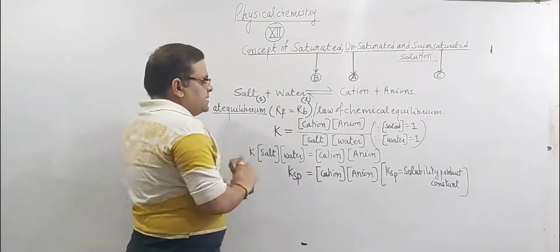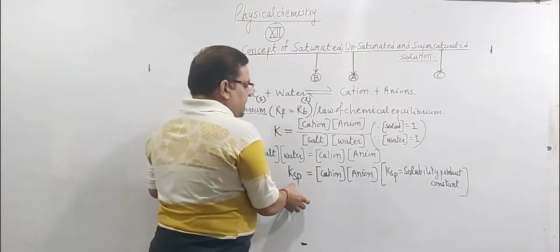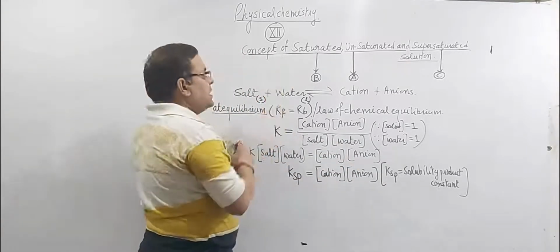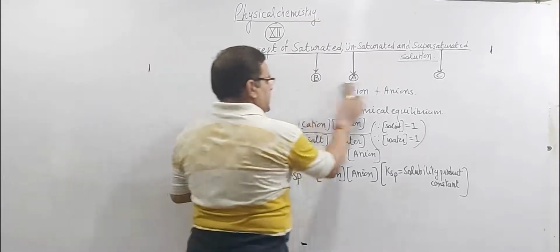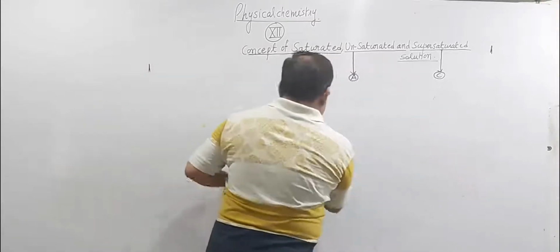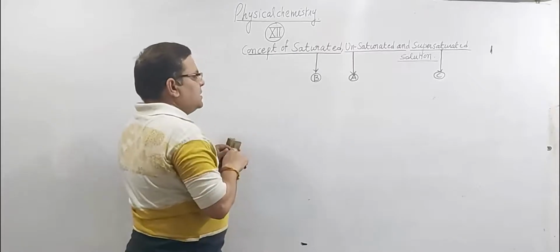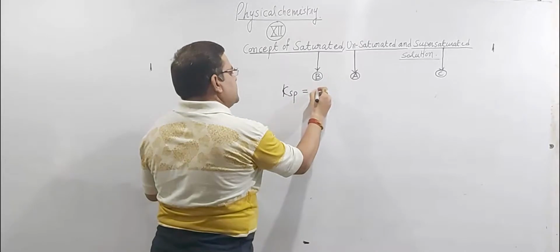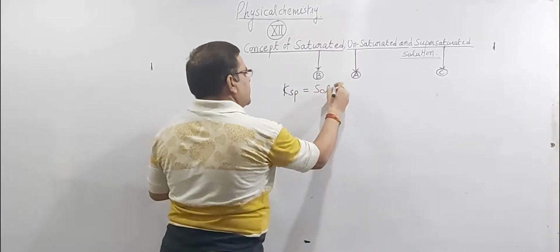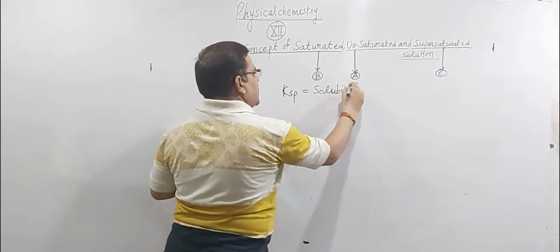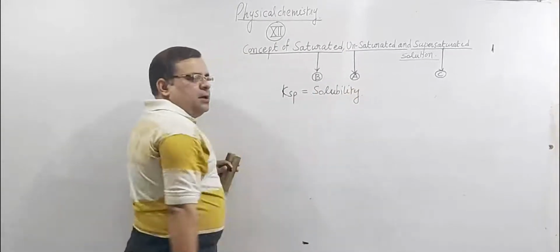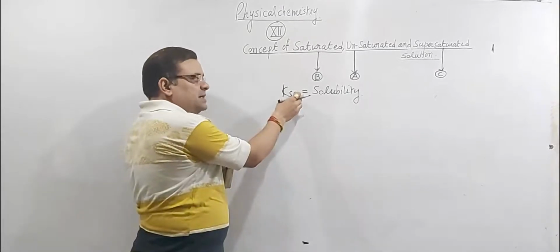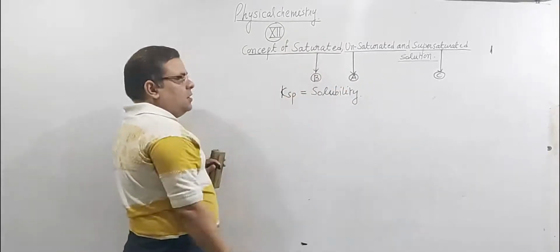So dear students, if we consider the relation between KSP, solubility product constant, and ionic product for all these three kinds of solution, then it can be done as follows. What is the meaning of KSP? Solubility product constant of any salt will always be equal to its solubility. It means to say that the more the value of KSP, the more will be the solubility of any salt in water.